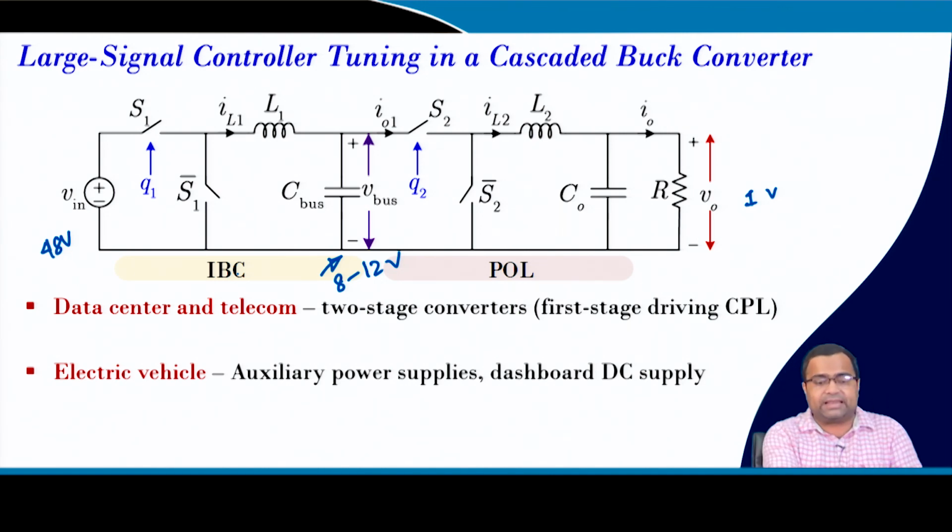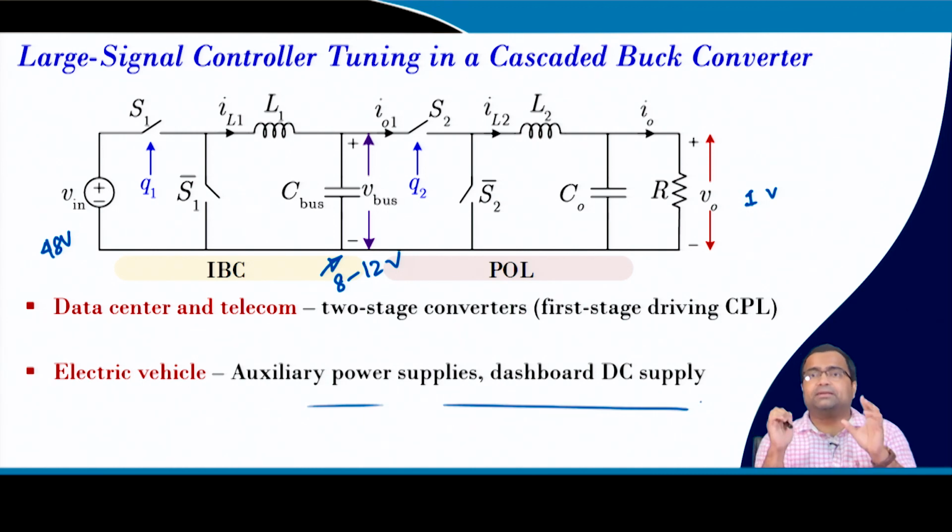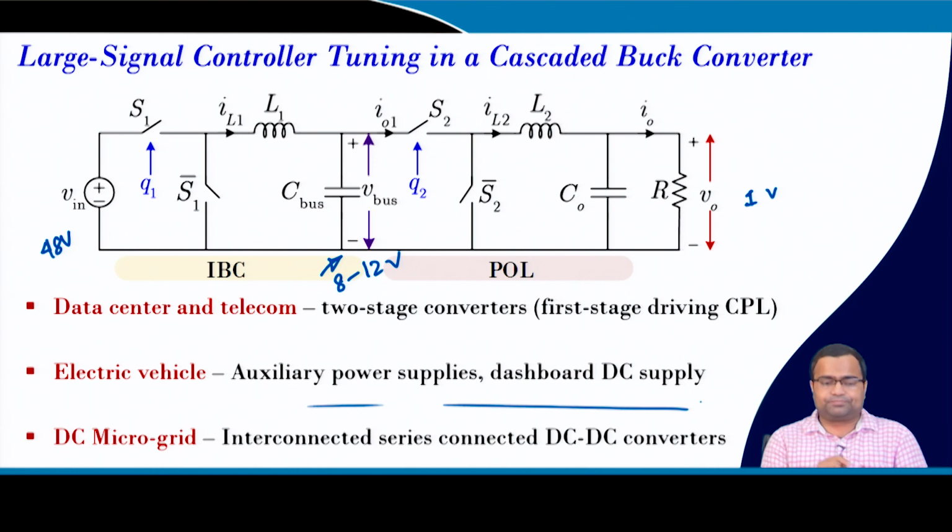And this is also used for electric vehicle auxiliary power supply, because if you are going for a 12 volt battery, again you are generating very low voltage, either you can go two stage, or if you are using high voltage, because in electric vehicle we have a high voltage battery and a low voltage battery. So, sometimes we need to convert from high voltage to low voltage, and then the low voltage battery is driving an auxiliary load. So, in all these scenarios you can come across a two stage converter also. And in DC microgrid, you can find multiple converters connected in series parallel. So, it can constitute something like a two stage architecture.